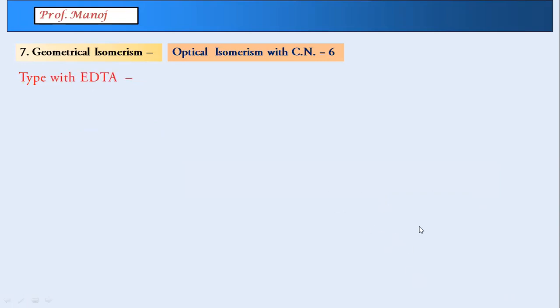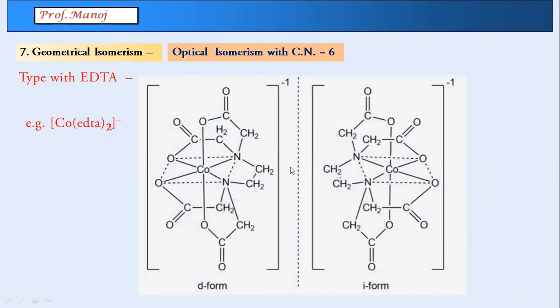And one very horrible structure which is given only in the JEE books is EDTA. If you look calmly, this is cobalt. And EDTA, if you remember, had 2 nitrogen donors and 4 oxygen, 1, 2, 3, 4. So this is one EDTA where you can see nitrogen is present on our right hand side. If you see its mirror image, nitrogen is present on the left side. This is dextro, this is levo. You don't have to go for the details of it. Just remember the name and formula. Obviously, the structure is not needed.